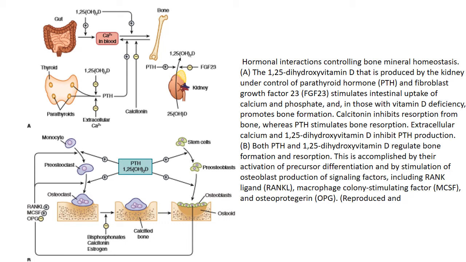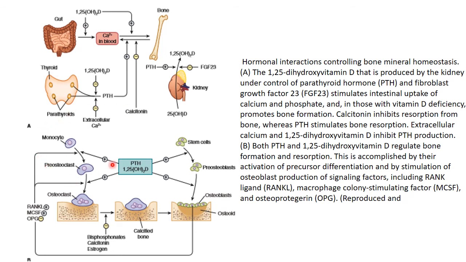You can see calcitonin inhibits resorption from the bone, whereas parathyroid hormone stimulates bone resorption. Extracellular calcium and 1,25-dihydroxy vitamin D inhibit parathyroid hormone production. In this picture, I am going to take the laser pointer.